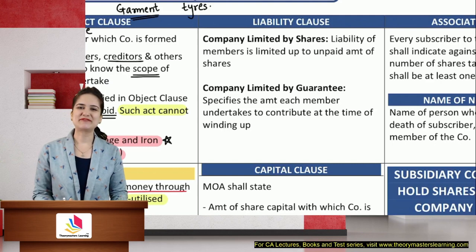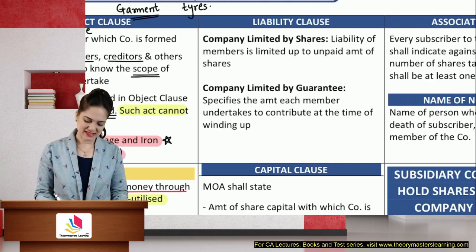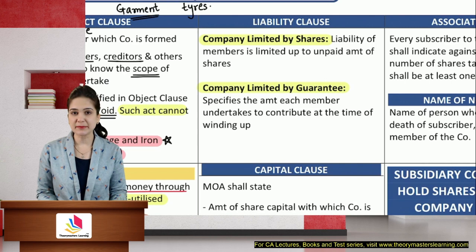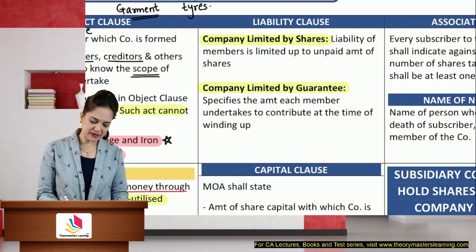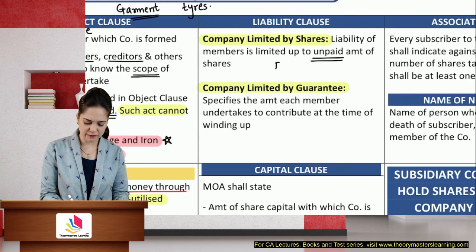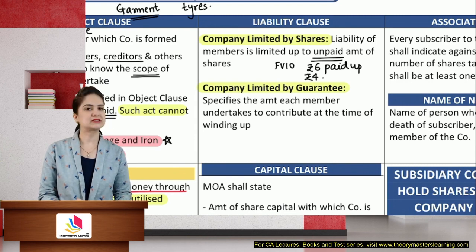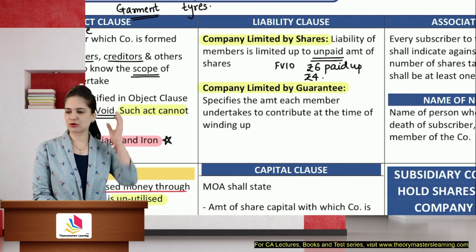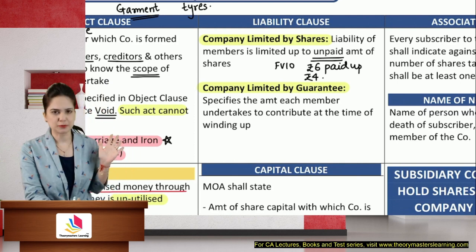Next, we have the liability clause. Now, liability will mention whether the company is a company limited by shares, or limited by guarantee, or whether it is an unlimited company. In case of a company limited by shares, the liability is limited to the unpaid amount on shares. If the shares are of, let's say, face value 10, and you have paid up 6 rupees, now the company can demand from you only rupees 4. Okay, this is the only liability. You will not contribute anything beyond 4 rupees.